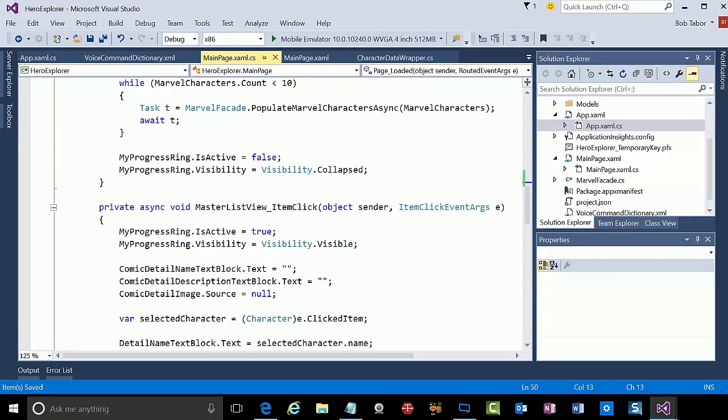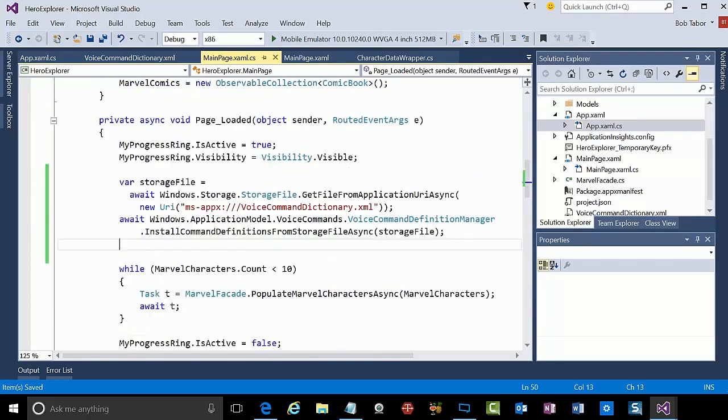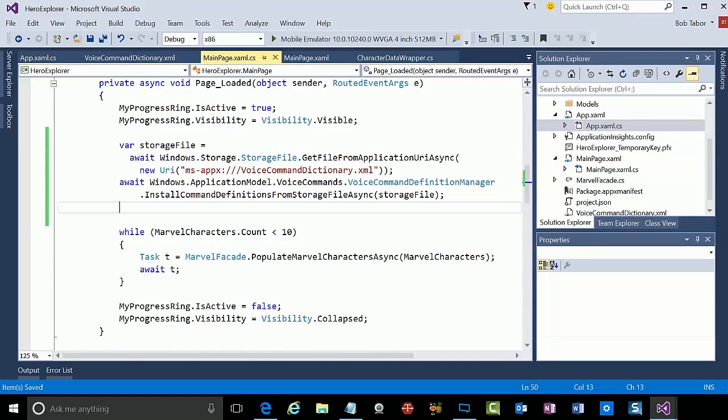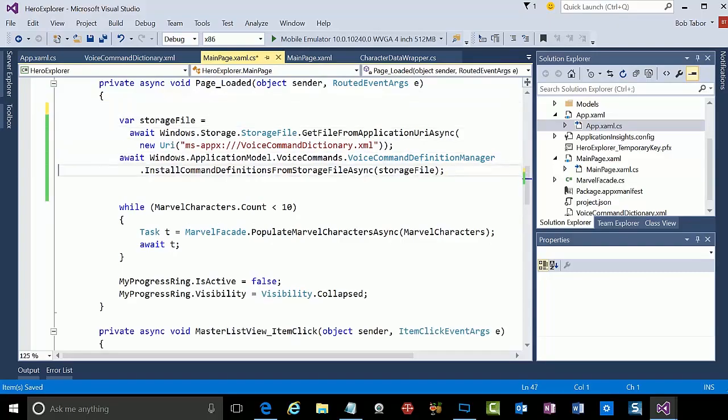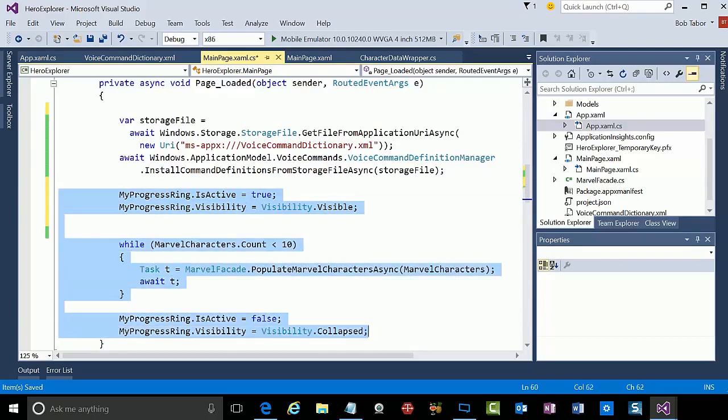But I do need to create something that we can call from the app.xaml.cs, from that onActivated event. So here's where I need to make some decisions. I think I could really just take virtually everything inside of this. In fact, let me just go ahead and grab everything out here. I'm going to take all this and I'll put it in a method called refresh. So let me do that.